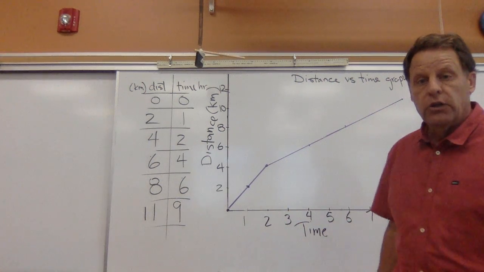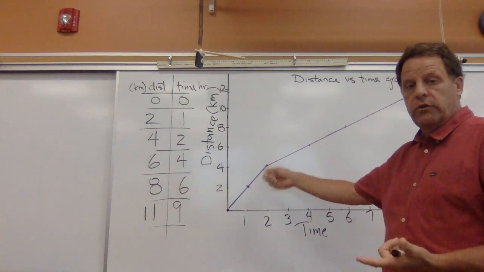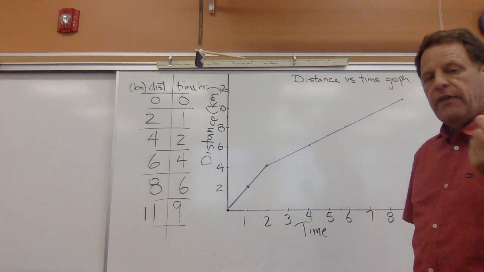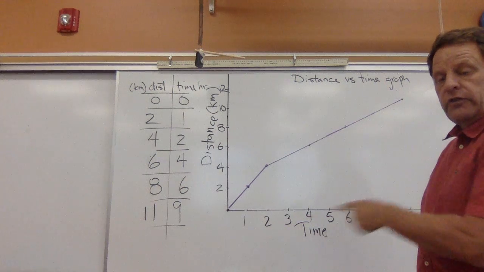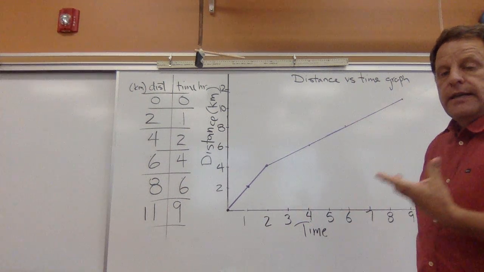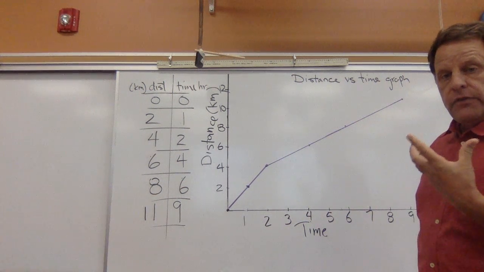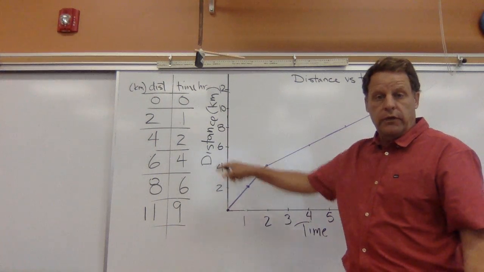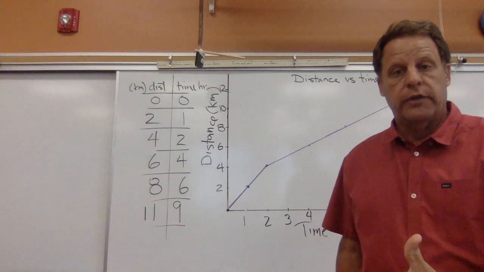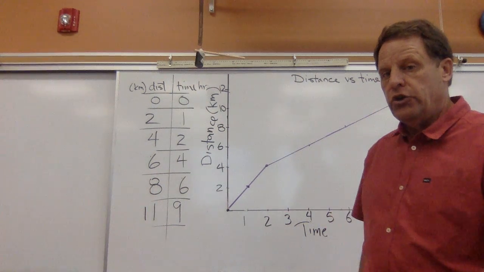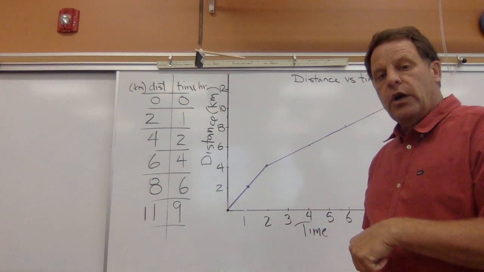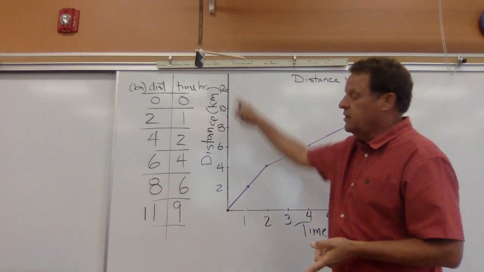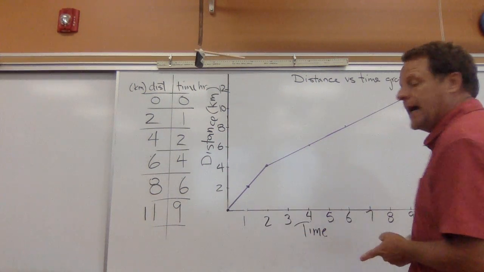It doesn't matter how long the time goes. You could be moving in any direction, so time just keeps moving on. That's typically why the x-axis is called the independent variable, because it doesn't depend on the other one. If you are walking, for example, time doesn't depend on you walking, if you want to know how far you go in a particular time. That's why we have that. So we've got the distance that we've walked and we've got the time.